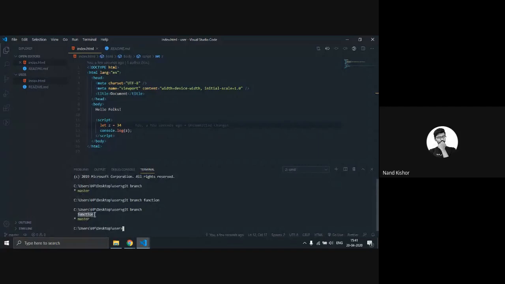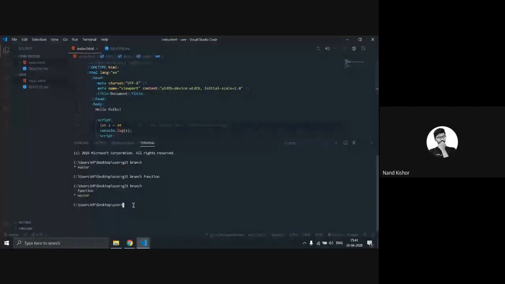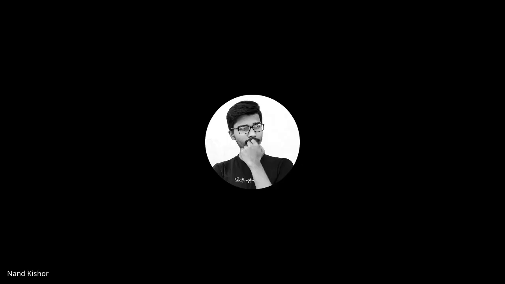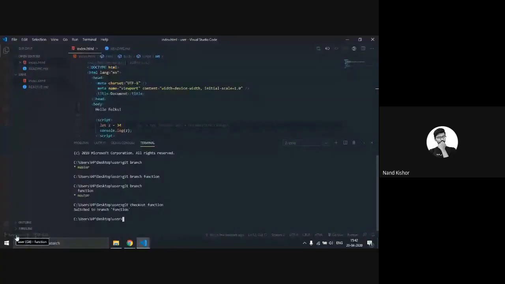It is created on your local system only. Now just type git checkout function. If you want to move to this second branch, you have to type git checkout. I typed this wrong, so checkout function. Now I have switched to the function branch, and you can see over here, I am on the function branch.